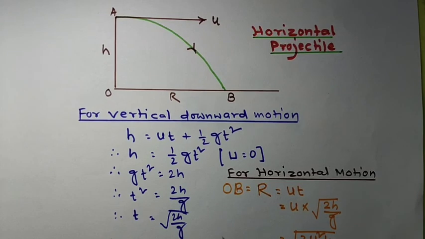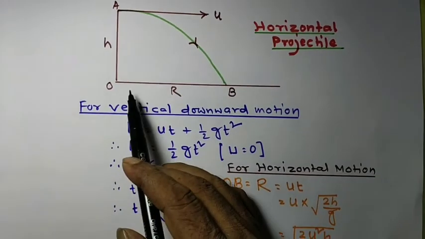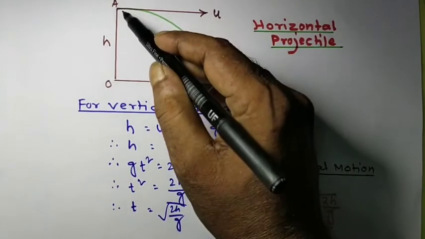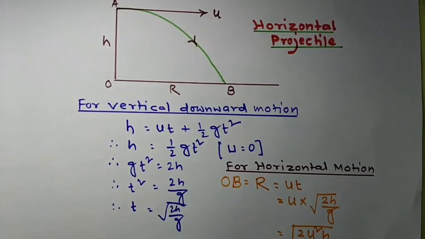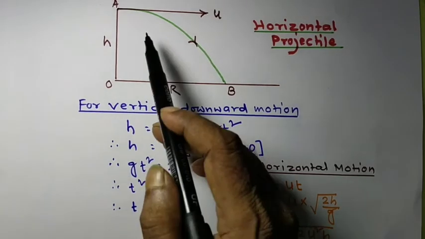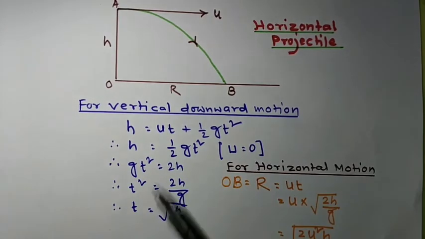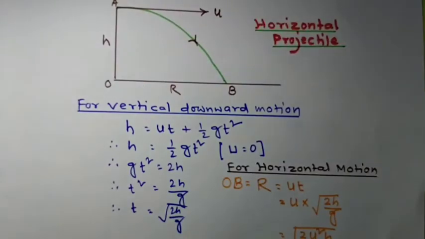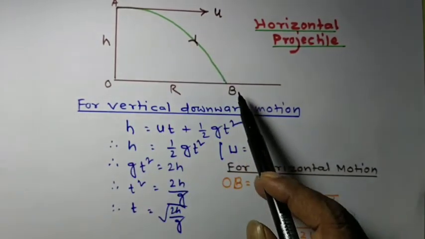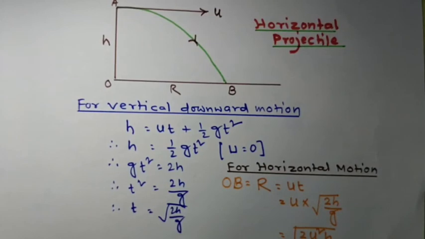If a body is thrown parallel to the ground surface from a certain height, then it is called a horizontal projectile. For horizontal projectile we will consider the vertical downward motion, from A to B.